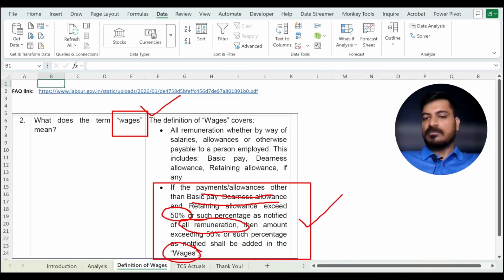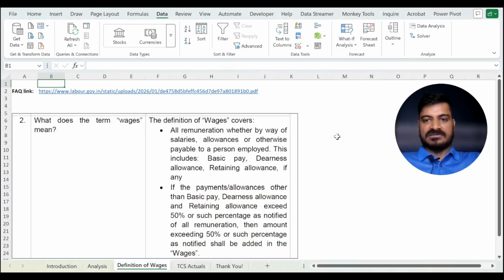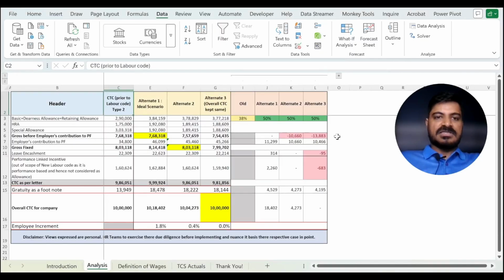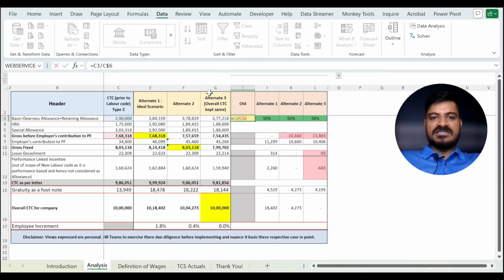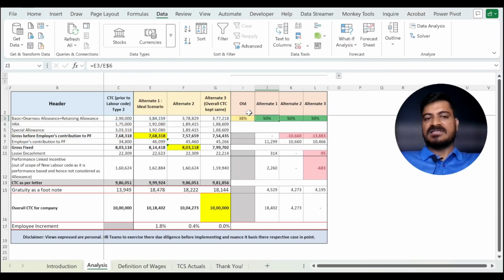Now that sounds complicated. Let's try and simplify this. The simplified version is, if your basic plus dearness allowance as a percentage of gross before employer's contribution to PF is less than 50%, it has to be basically made up to 50%. That's basically the understanding. What does this mean?